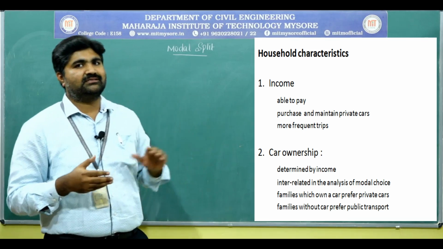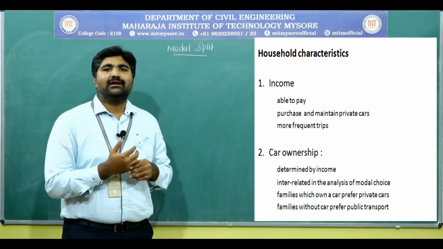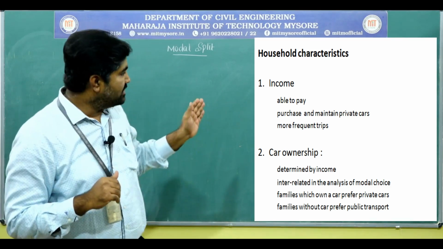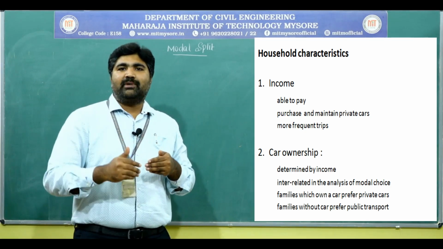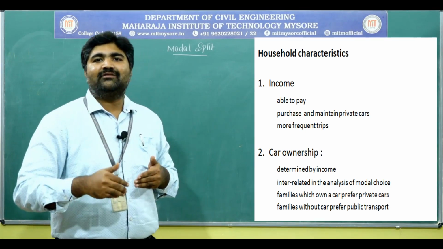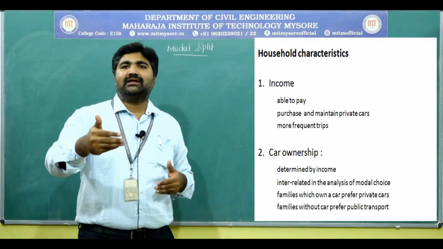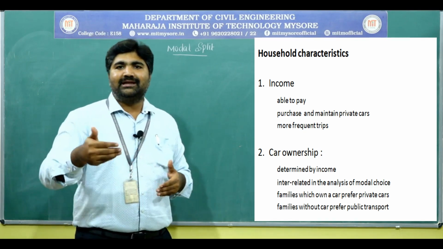Next characteristic, that is the household characteristics. Here we will come across the income, car ownership and family size and its composition. First, income. As we know, income is the direct determinant of what a person is prepared to incur for the journey, is ready to invest on the journey. As the income increases, his ability to purchase and maintain a private car will also increase.